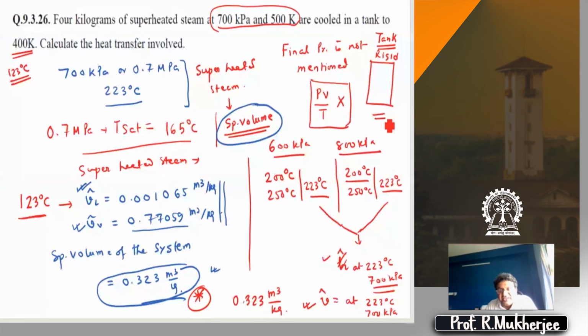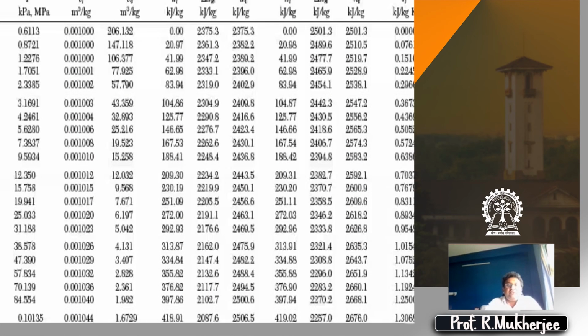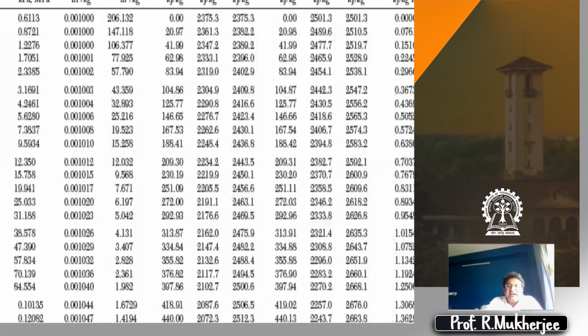So you now have a specific volume that is constant. Now the problem statement says that there is cooling to 400 degrees Kelvin, which is about 125 degrees centigrade. Now you go to the steam table. Here we know the temperature, therefore we use the temperature table. There is no way you can use the pressure table. You find the specific volume of liquid is 0.00106 and the specific volume of vapor is 0.77.